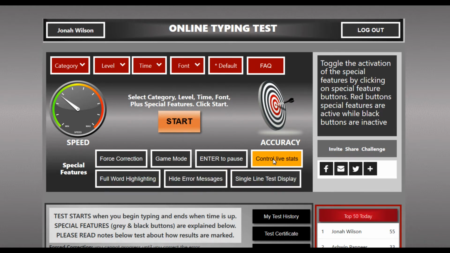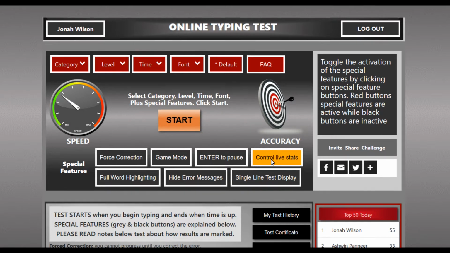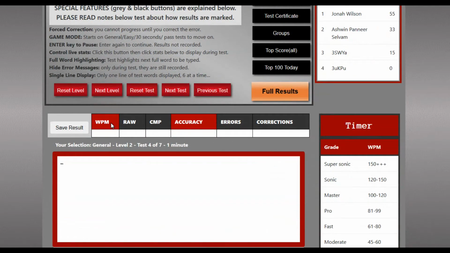Do a little experimentation. During your test as a guest, you'll see the words per minute, accuracy and countdown displayed above the test area. Registered users can also display other statistics. These can be turned on or off in any combination. When the test is over, both guest and registered users will be able to see test results in rank and words per minute to the right.